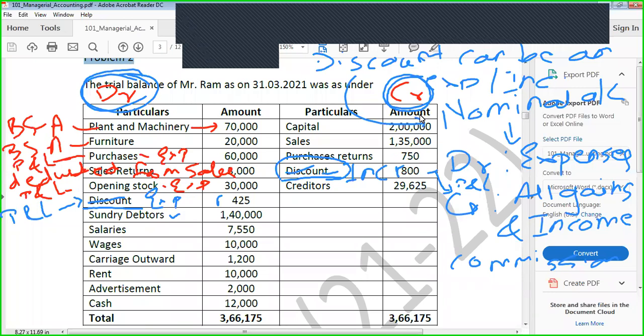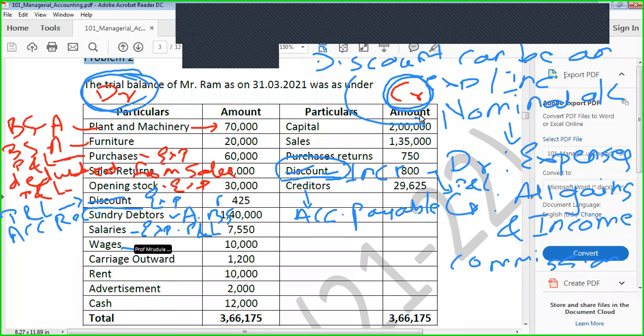Yesterday Accounts receivable. Exactly. For sundry debtors, we may call it as an account receivable. Same way, what is the name for creditors? Accounts payable. Okay, so sundry debtors will appear on the asset side of the balance sheet. Now what about salaries? क्या है salaries? Expenditure. It's an expenditure and it will appear on the P&L account.